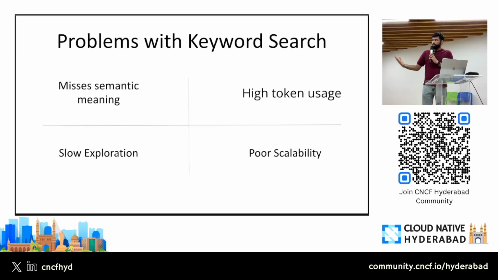So the problem with keyword search is that it misses the semantic meaning. Semantics is very important here, right? Because I asked about auth, but there could be one file which is actually working on auth, but it may not have those keywords in it. So my agent will miss those files. Why?